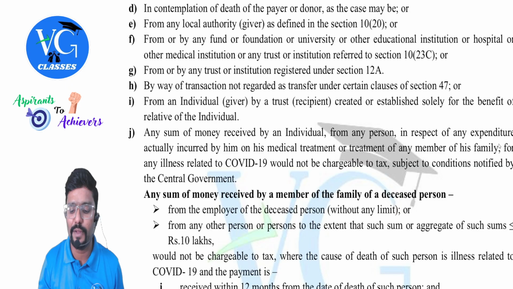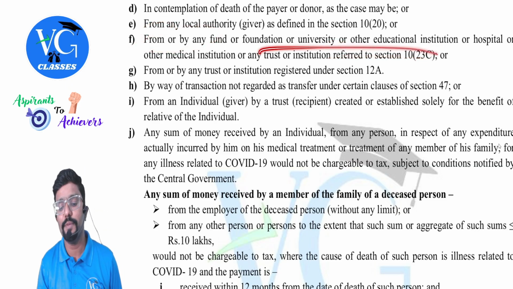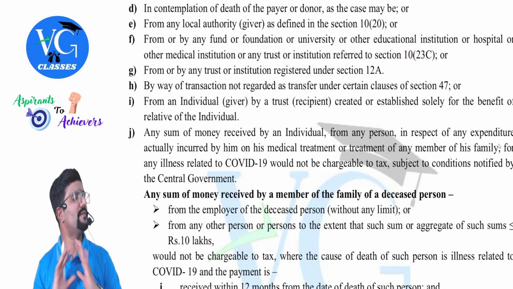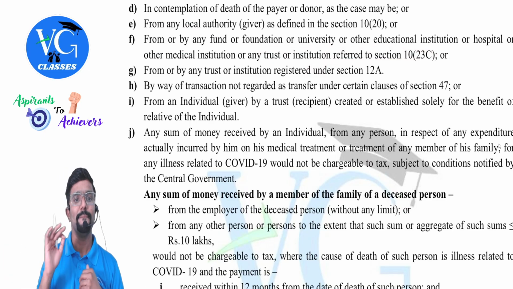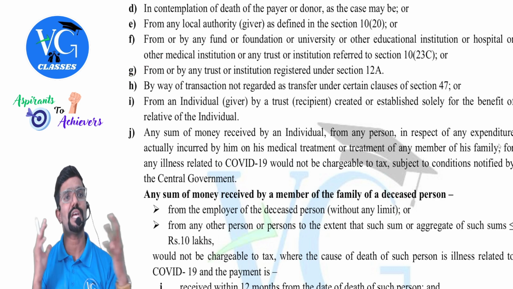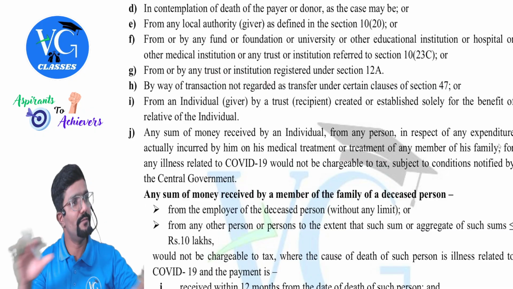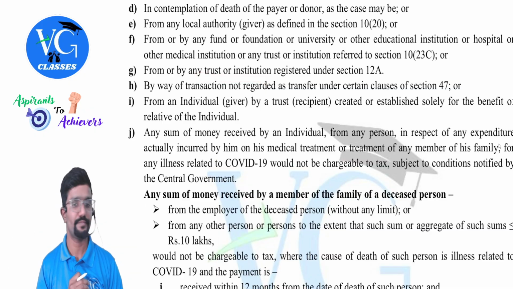Guys, whether the following people are the receiver or giver, from or by they have told. If the following people are either the giver or the receiver, 56(2)(x) is not applicable. Next, from or by any trust or institution registered under section 12A, that is charitable trust. So if they are receiving it or giving it, 56(2)(x) is not applicable.